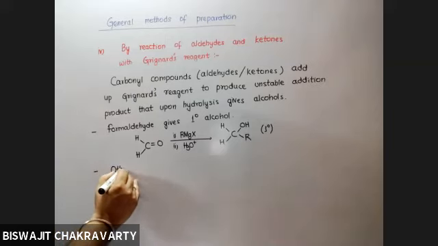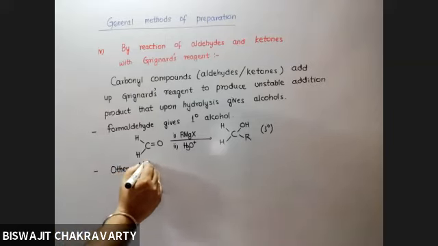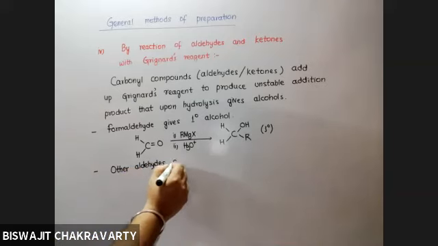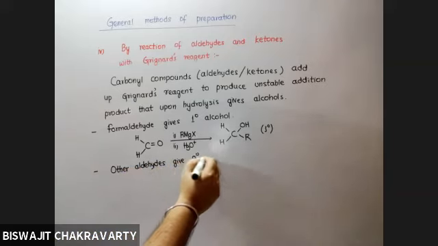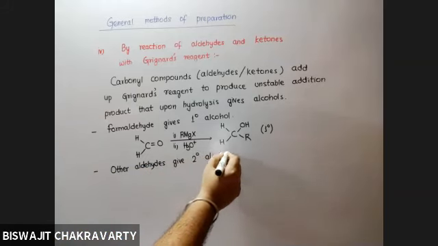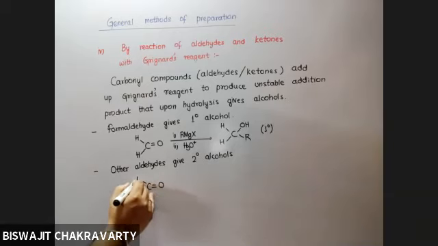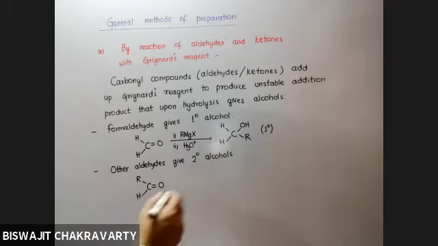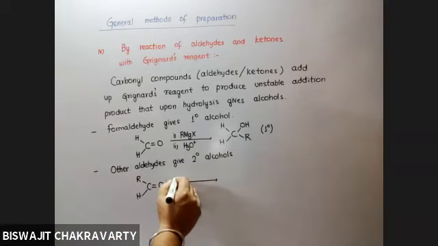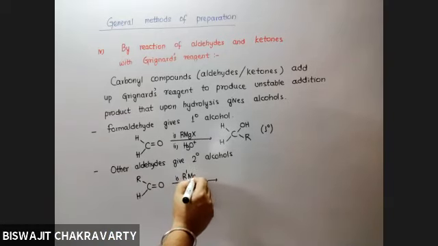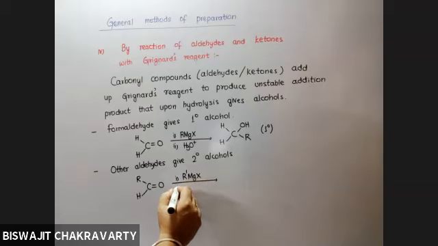Other aldehydes give 2 degree alcohols. Other aldehyde means what? If one position is occupied by R and the other position is occupied by H, then also it is an aldehyde, but of course it is not formaldehyde. Now, if this is treated with Grignard's reagent, say R dash MgX, followed by hydrolysis, tell me what will be the product?